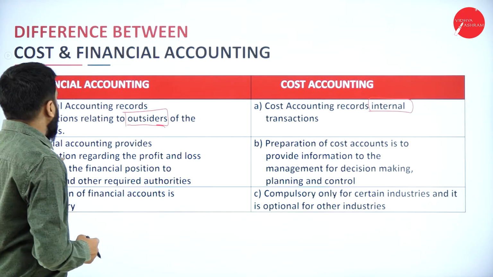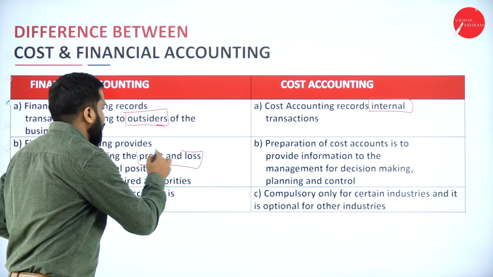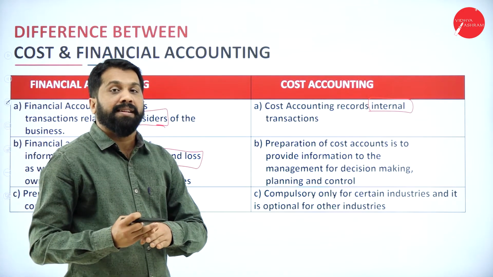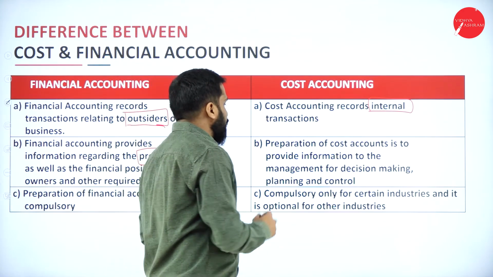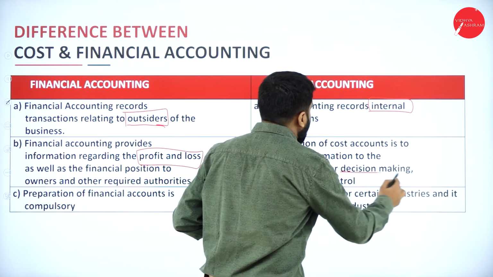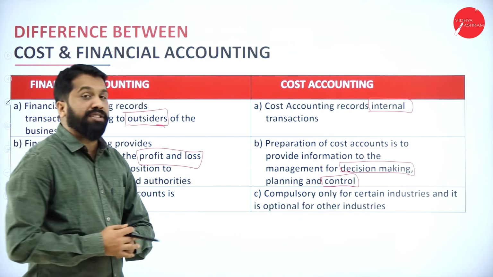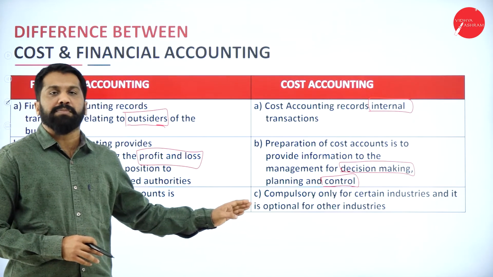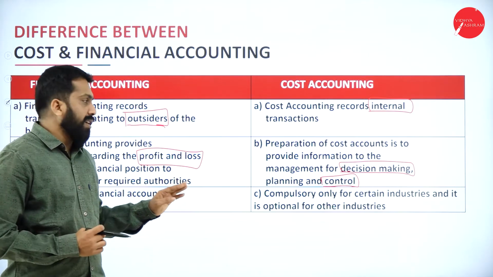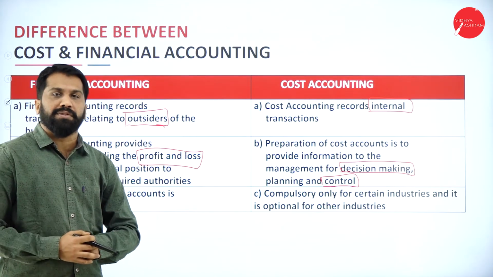Second part, financial accounting provides information regarding the profit or loss. In financial accounting, you will get the information of profit and loss. But cost accounting provides information to the management for decision making, planning and control. For decision making purposes, cost accounting is prepared. Why is financial accounting prepared? For profit and loss. Wherever I make a circle or box, those words you are supposed to remember.